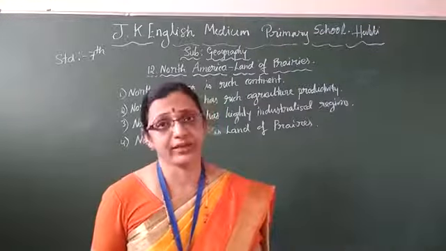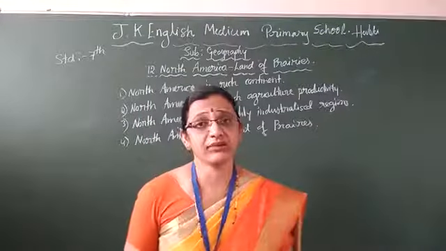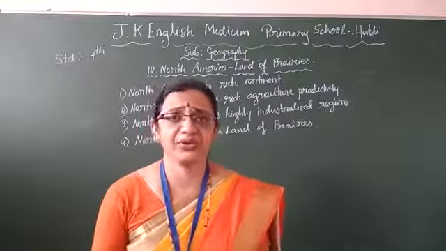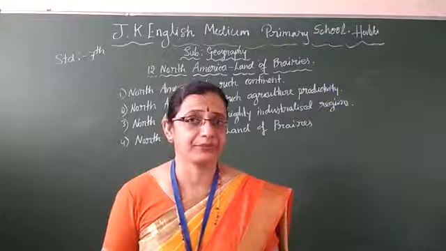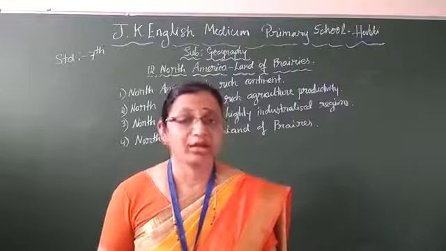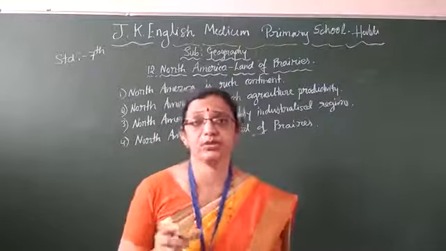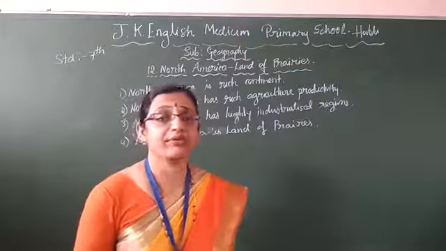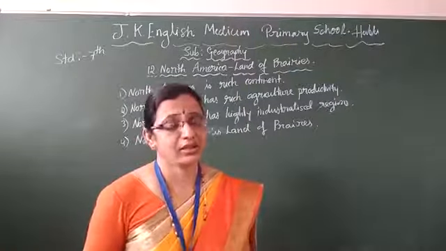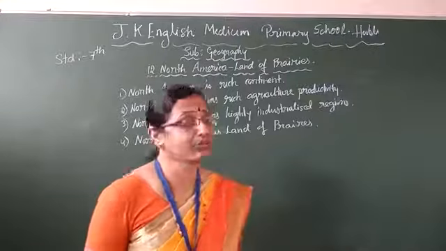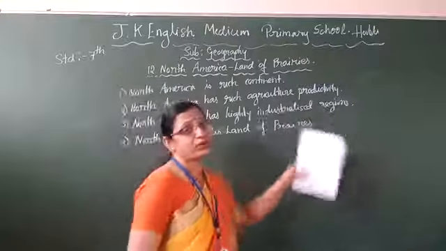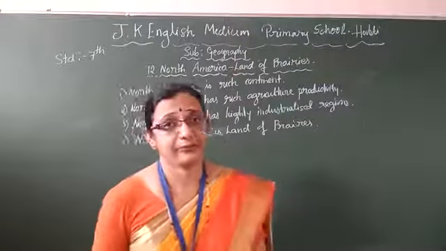Mechanization in farming. Then adequate irrigation facility. Sufficient irrigation facility they have. And the soil fertility is very rich. They are using fertilizers and all, so they have fertile soil. These are the four reasons why their agricultural productivity is very high.